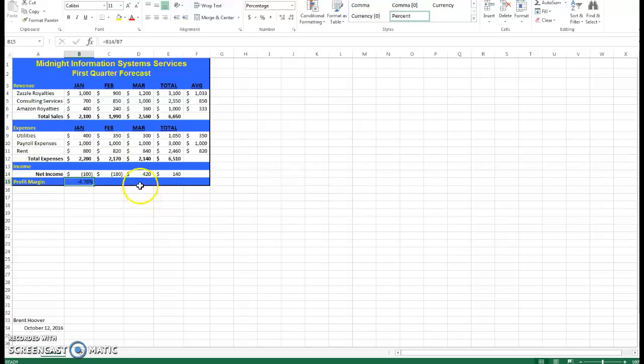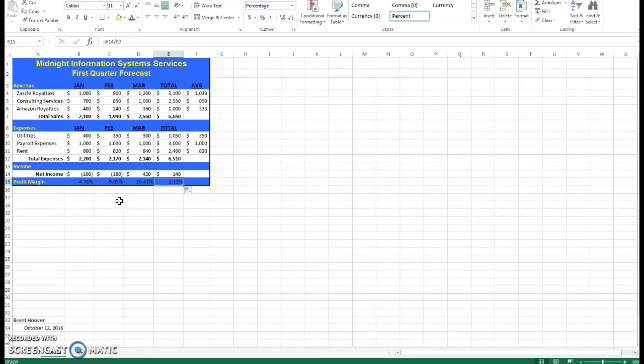Now notice you're going to have a negative profit margin because obviously we have a net loss. But when you bring it over, you're going to see, wow, we ended up with a positive profit margin. Notice it's negative when you're dealing with these net losses, and then it changes over and becomes positive. You have a high profit margin for the month of March.